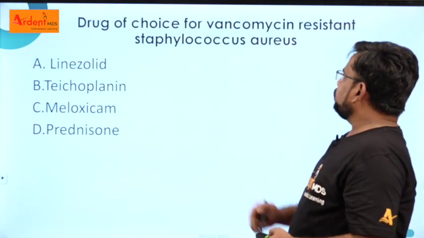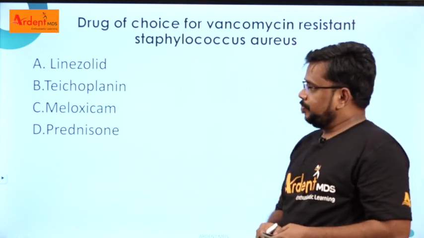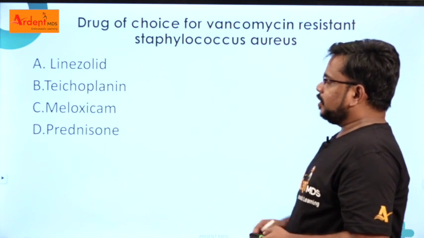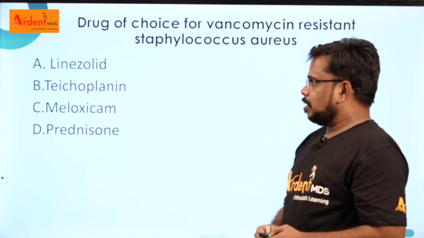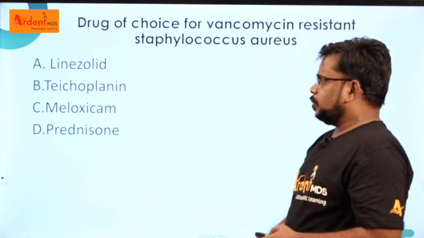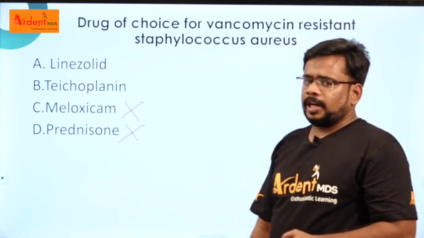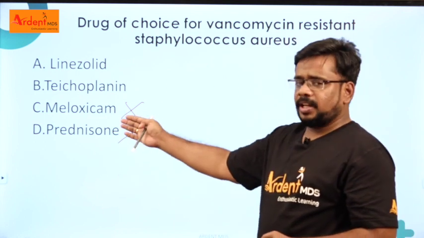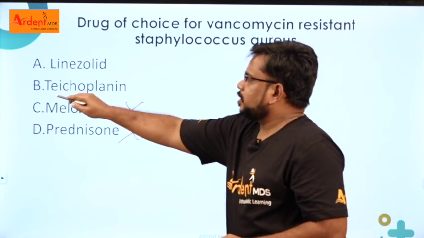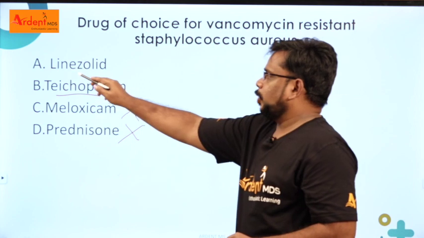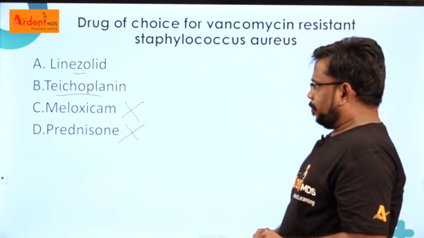What is the drug of choice for vancomycin resistant Staphylococcus aureus? The options given are linezolid, teicoplanin, meloxicam and prednisone. You can eliminate these two options easily, as both are not antibiotics. Meloxicam is an NSAID, prednisone is a corticosteroid. So only 2 antibiotics remain, linezolid and teicoplanin. Which is the answer? We will go one by one.